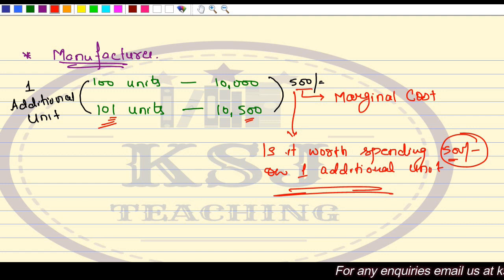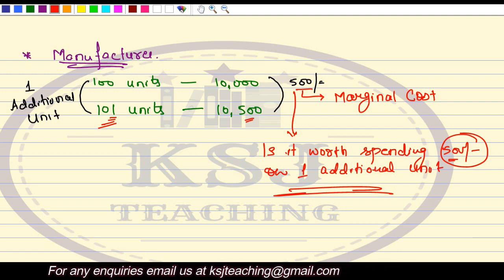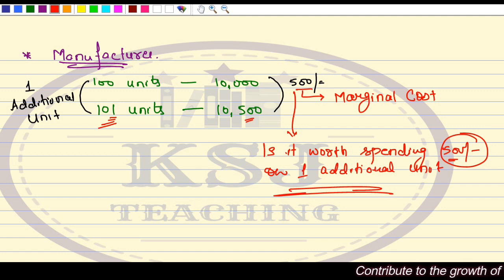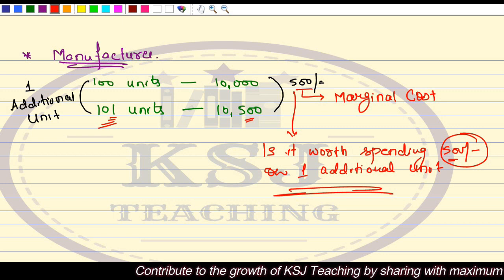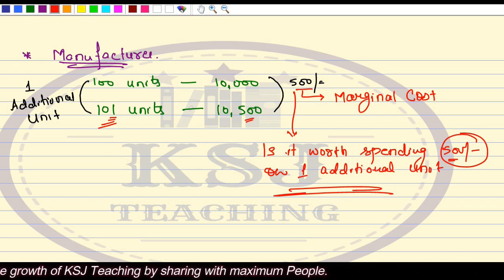So we need to identify what is the cost for manufacturing one additional unit, and whether you will be able to sell that additional unit and cover up your additional cost. Additional cost means the marginal cost that you are going to incur, whether you will be able to cover that or not. Otherwise, there is no fun in manufacturing the additional units, right?